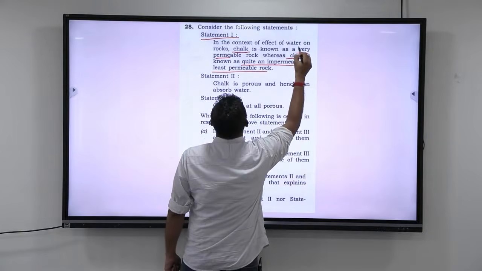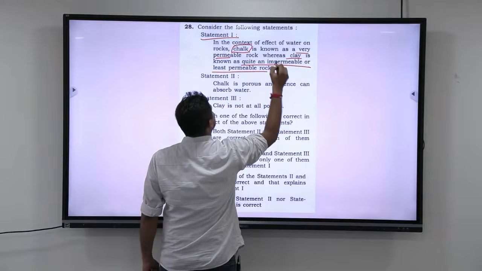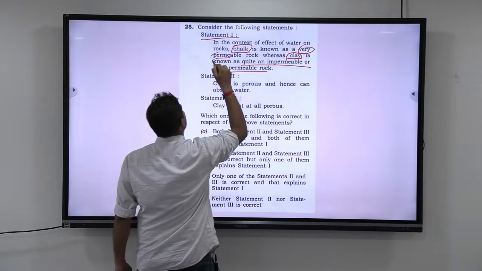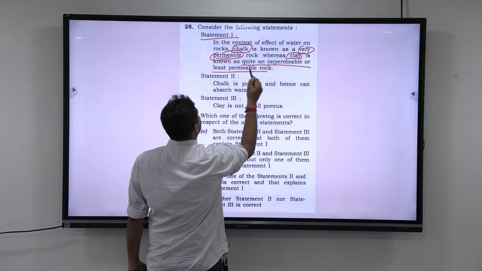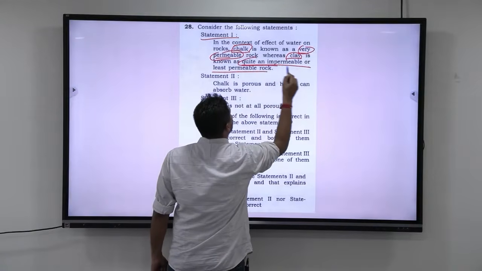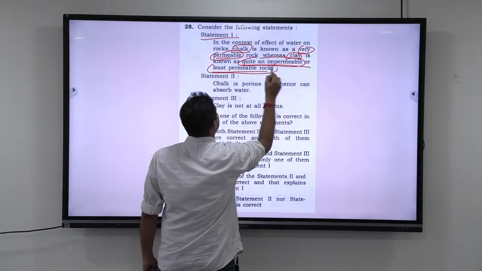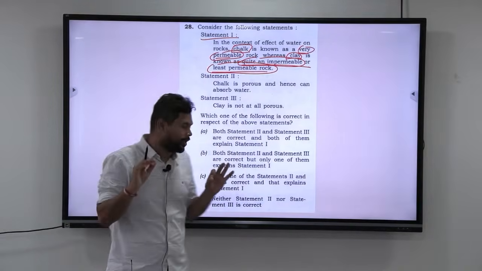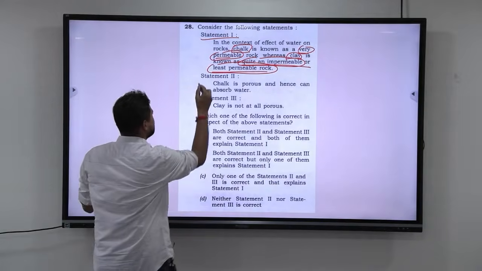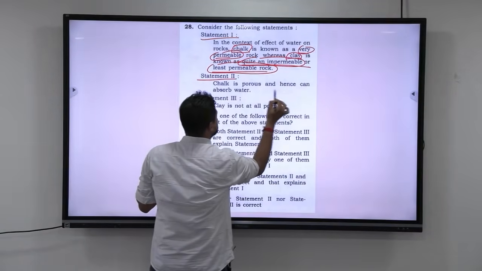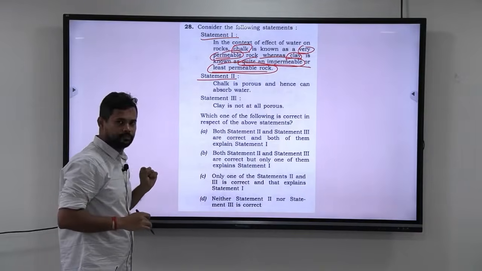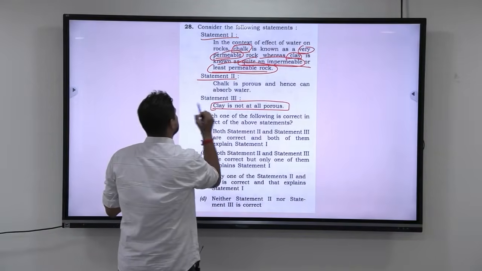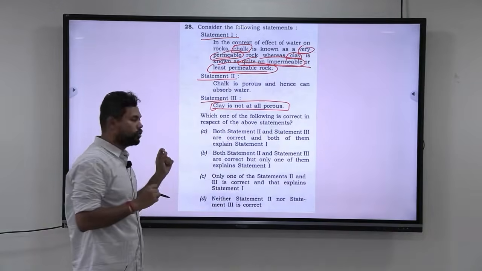Look at this. One is chalk, another is clay. They are telling that chalk is very permeable, and clay is known as quite impermeable or least permeable rock. Read the language properly. This is the first statement. The second statement tells chalk is porous and hence can absorb water. The third statement says clay is not at all porous.